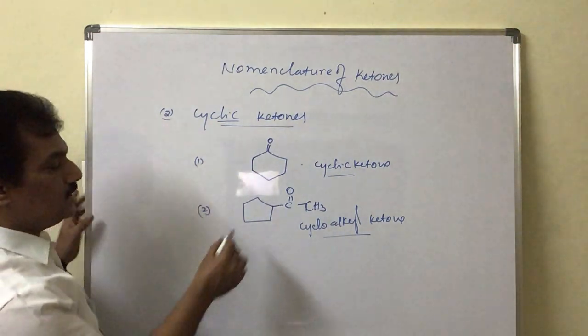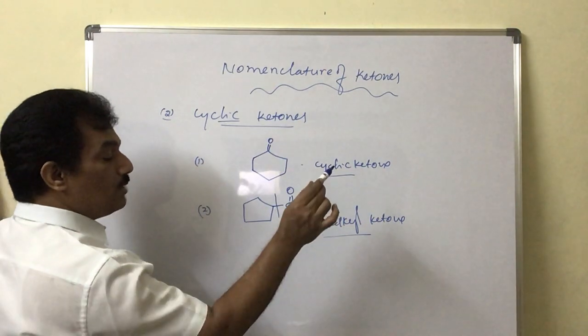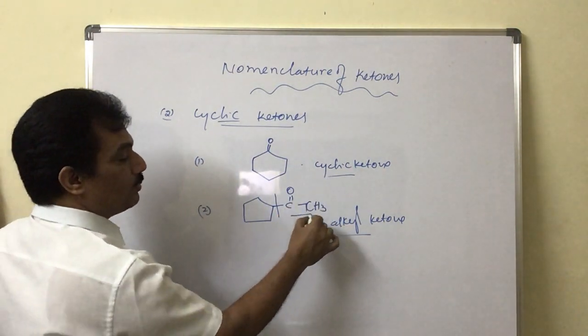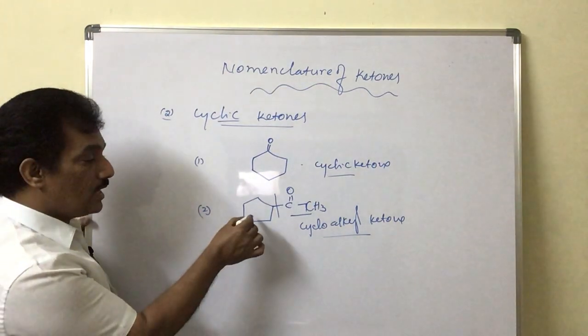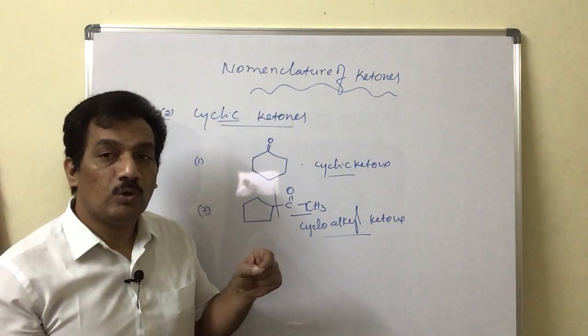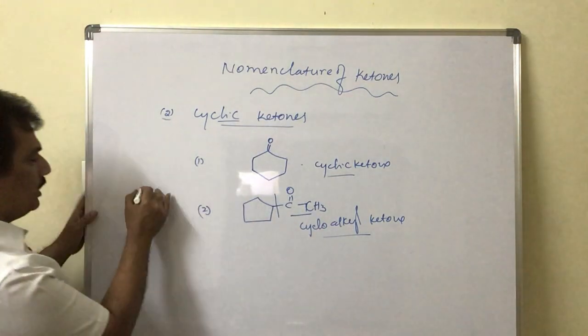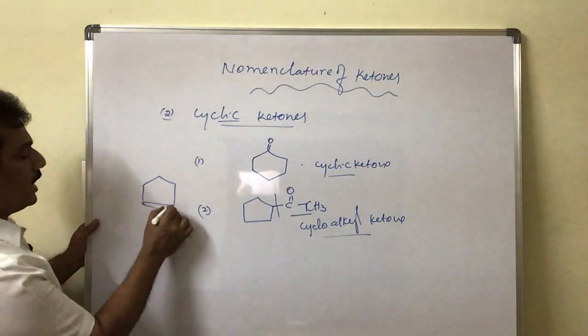And in this case, this is always considered to be the alkyl group, and the name of the ketone, alkanone, will appear from this, not from this side. It is not cyclopentanone, because cyclopentanone indicates that the CO group is present within the ring. Say for example, if it is like this, then it is cyclopentanone.